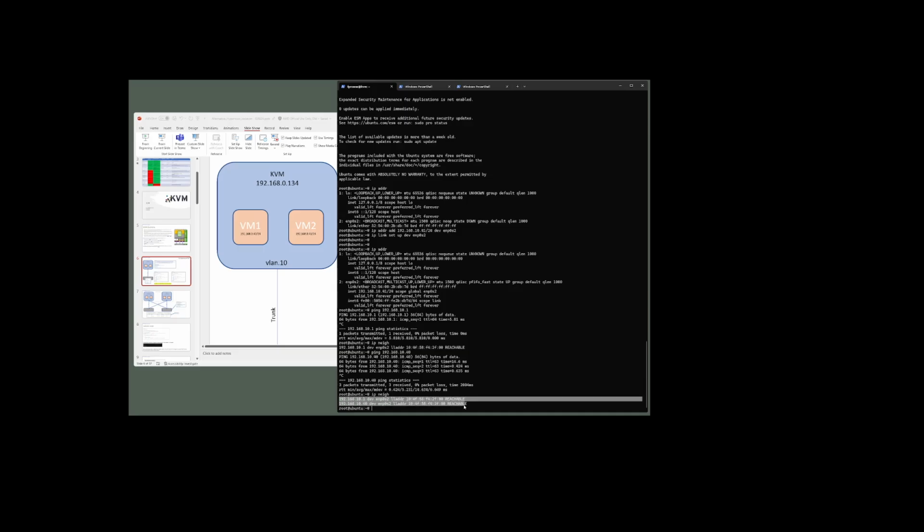So we've used MACVTAP to isolate our two interfaces. This effectively bypasses the Linux networking stack as well, so we go directly at the interface. So it's essentially the lowest latency we could probably hope to achieve on a virtualized interface as well. So we can keep adding VMs if we want to, and yeah, we have an isolated solution that's using a single VLAN tag with proxy ARP. Great, thank you.